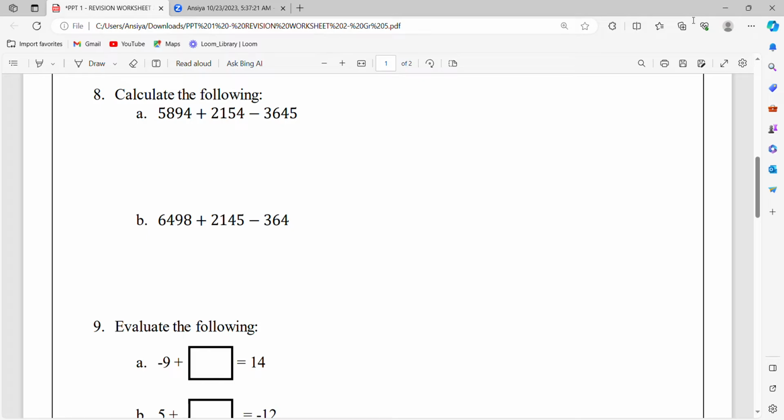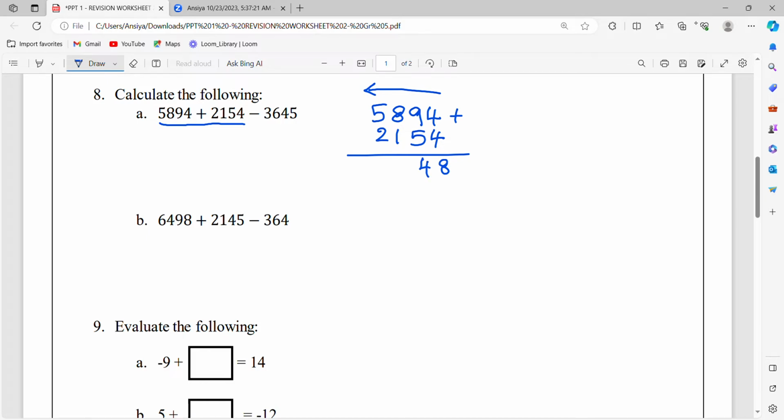So we will see how to do this one. It's 3 numbers, addition and subtraction. So we will go step by step. First we will add these 2 numbers, 5894 plus 2154. We always start from the right to left, in this order. So start from 4. 4 plus 4 is 8. Now 9 plus 5, it's 14. So we'll be writing 4 over here and 1 is a carryover.